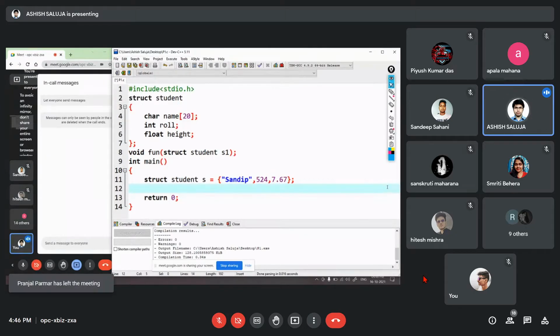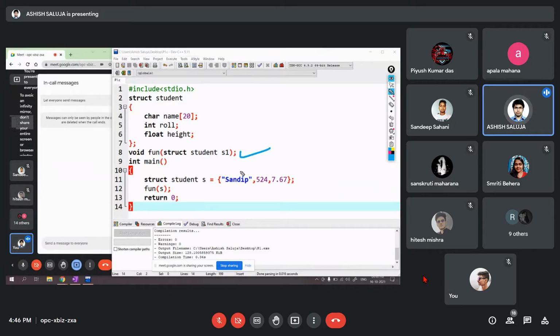Let me just call the function, that is fun, and pass S. So this is the function declaration I've done. No return type, and accepts one structure type argument. So declaration is done. The function calling is done.